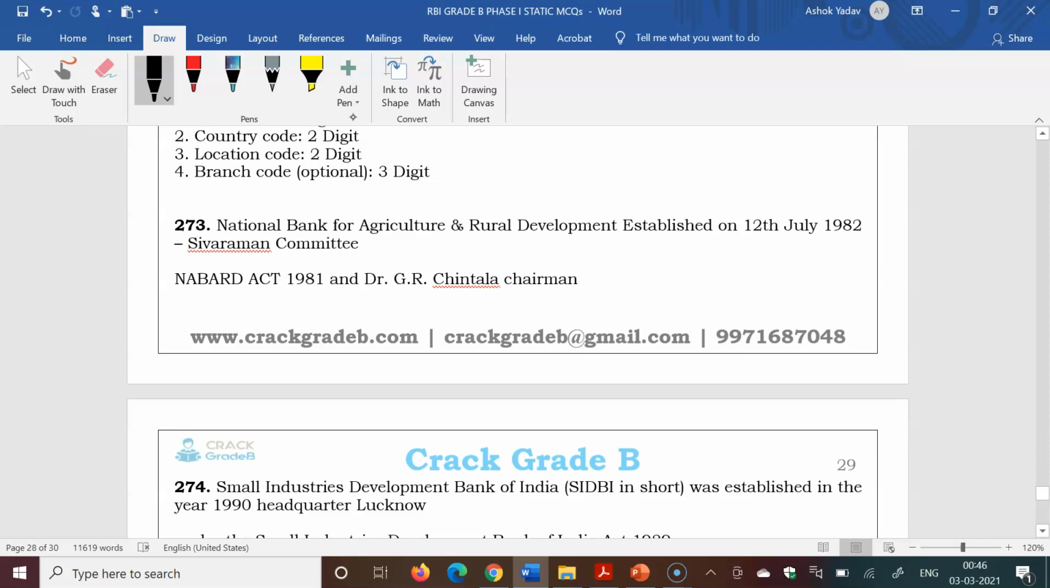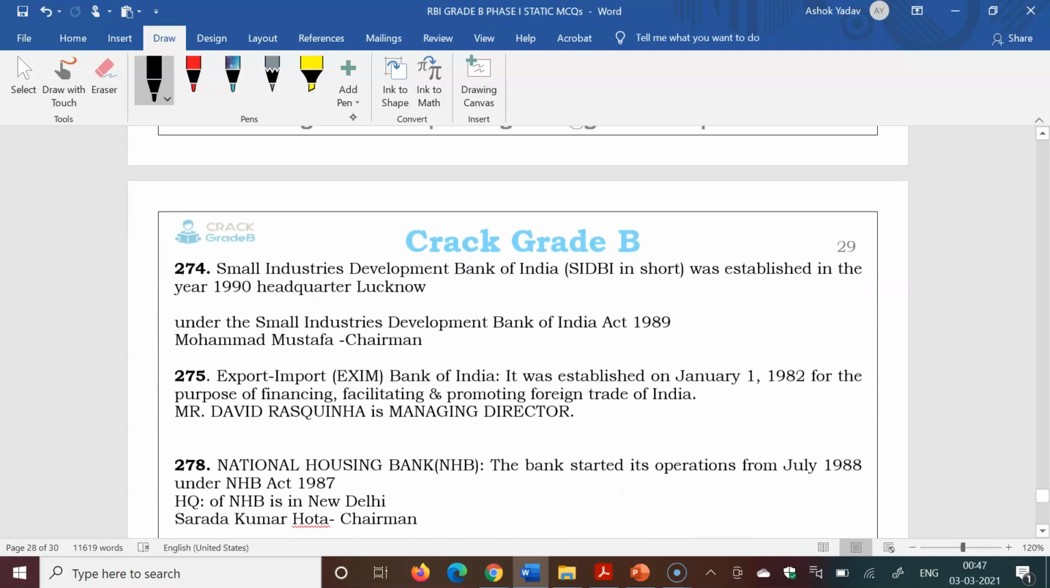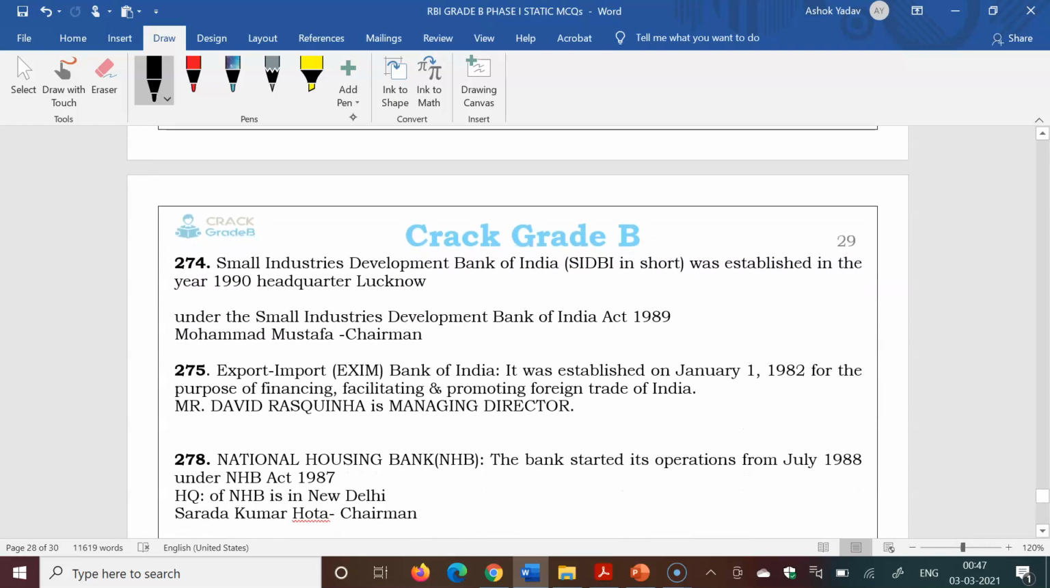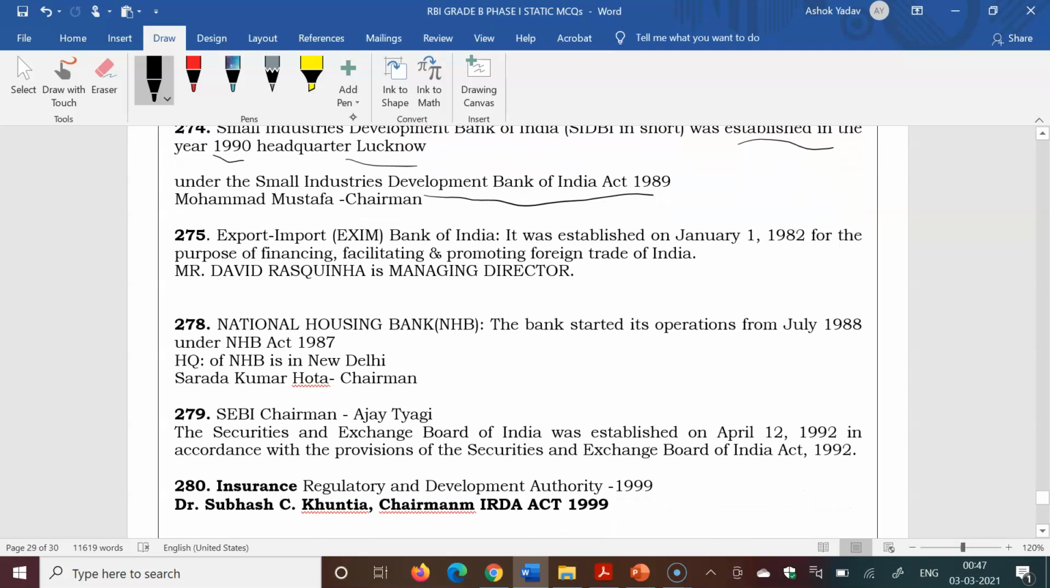Next is NABARD, established on 12th July 1982 under the NABARD Act 1981. Headquarters is at Mumbai. Dr. G.R. Chintala is the chairman. Next, SIDBI, Small Industries Development Bank of India, was established in 1990 under the SIDBI Act 1989. Headquarters is Lucknow. Chairman is Mohammad Mustafa.